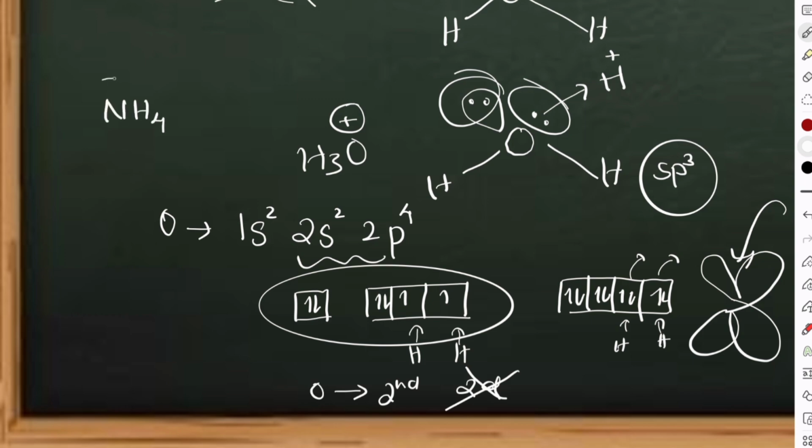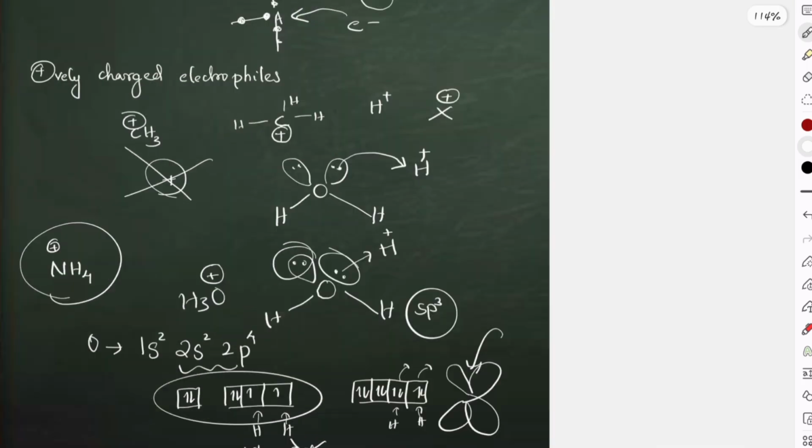For the same reason, NH4 plus is also not an electrophile. Sorry if I said nucleophile, but H plus is an electrophile. So this is the first criterion. Any kind of positive charge, if it has a vacant orbital, definitely it is an electrophile.